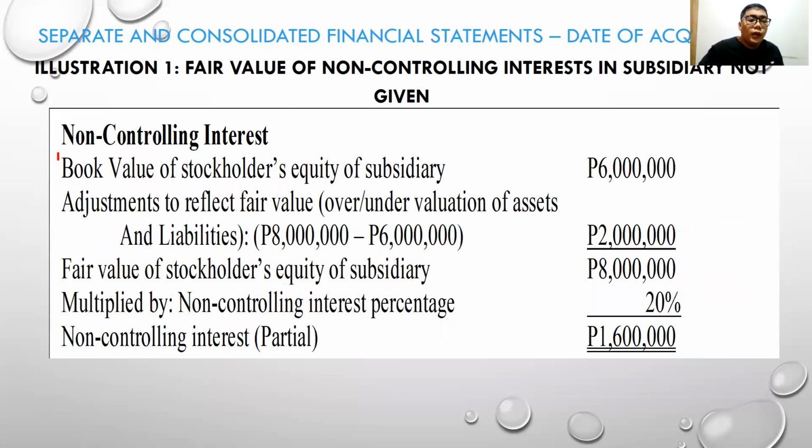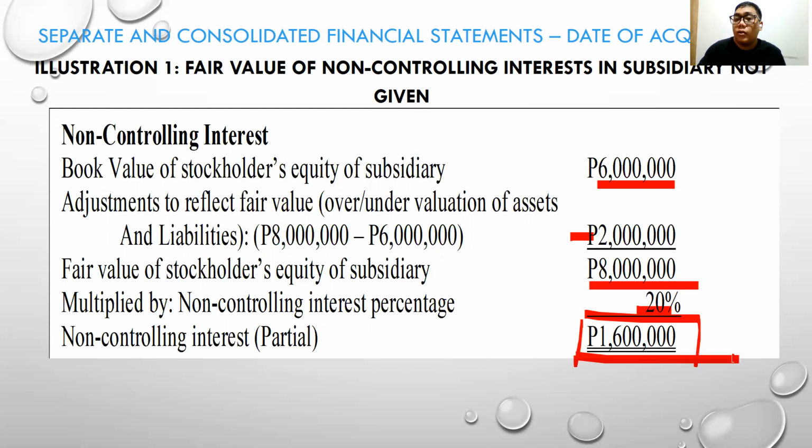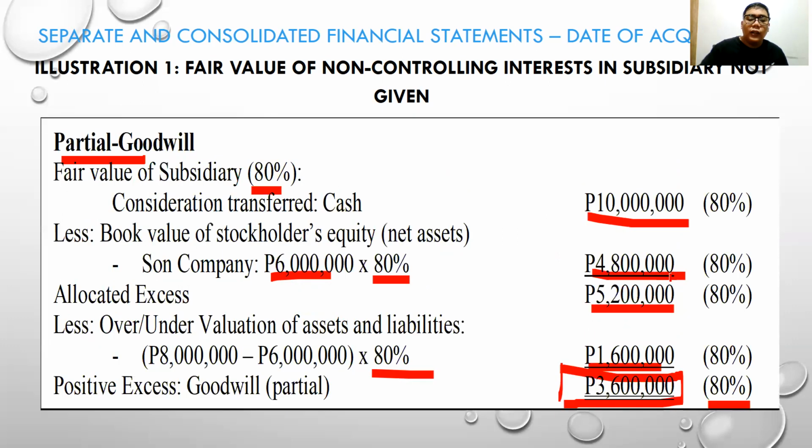So the book value, which is 6 million, plus the adjustment, or based automatically on the fair value, multiplied by 20%. The non-controlling interest will be allocated at 1,600,000. So if you are asked in a problem how much the value of the non-controlling interest is using the partial goodwill method, the answer is 1.6 million. How much is the goodwill?